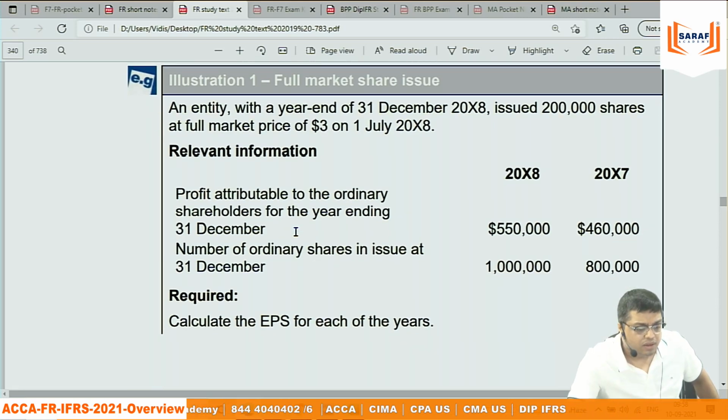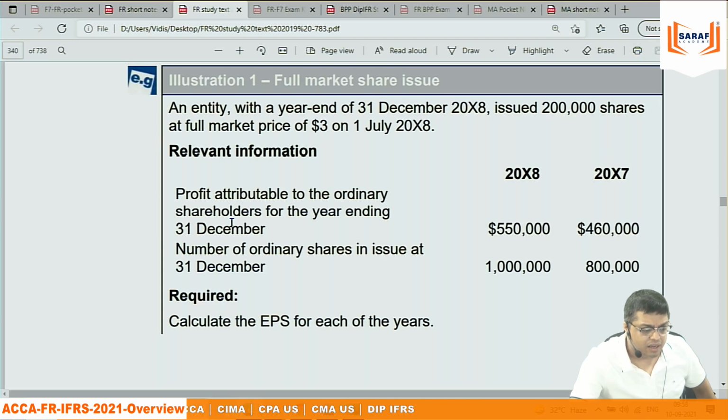Then for last year and the current year, 2017-18, we have profit to the ordinary shareholders, meaning equity shareholders, last year this, current year this. Number of ordinary shares in issue, last year this, current year this. In the current year the number of shares is 2 lakh more, because we issued 2 lakh shares on 1st July, so at 31st December it is 10 lakh.